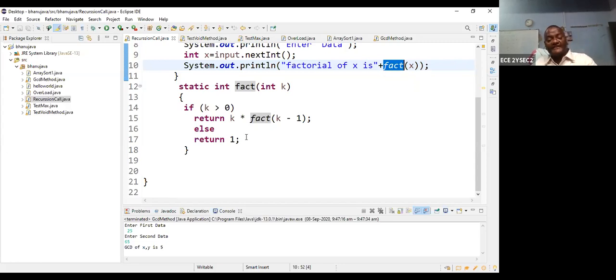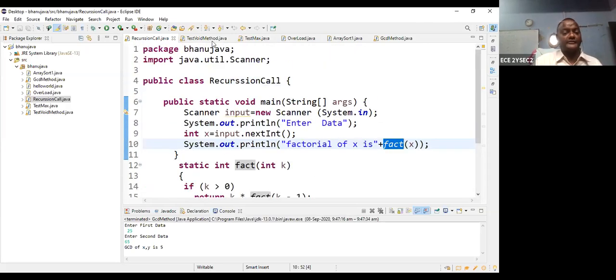Once it is returned, then there is a k factorial. So again, it is calling this function. Again, return the value until greater than or equal to 0. So that's why k into k minus 1 factorial, return, compare until k is greater than or equal to 1. Again and again, this factorial function should be repeated. So once k reaches 0, then return the value 1. So this is called as a recursion method.